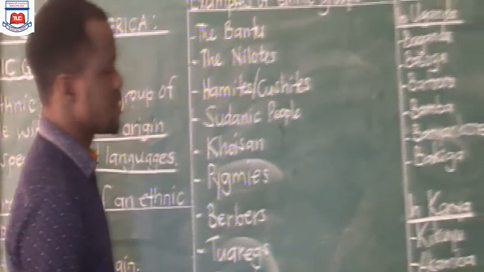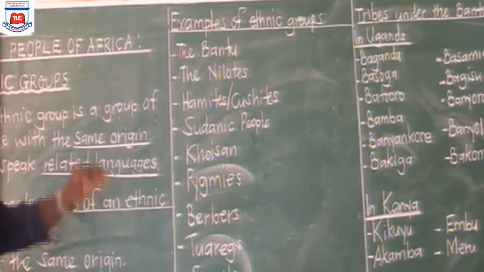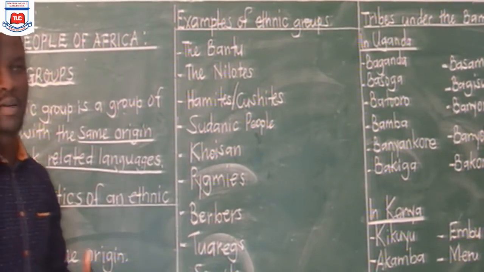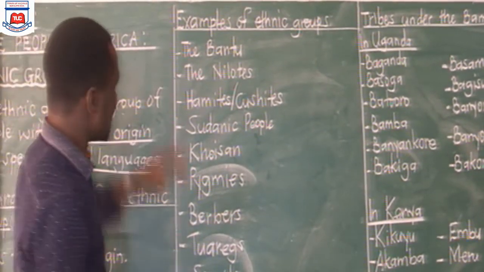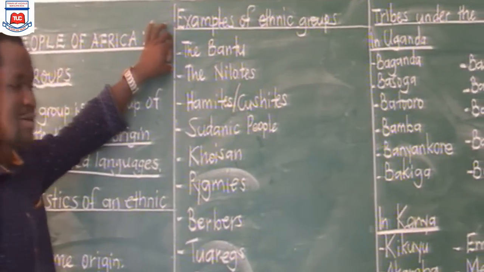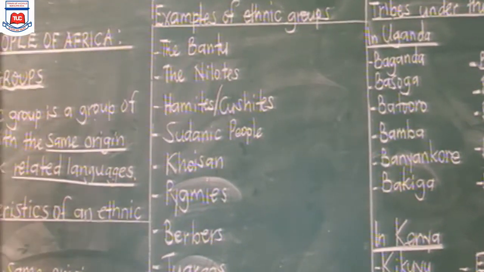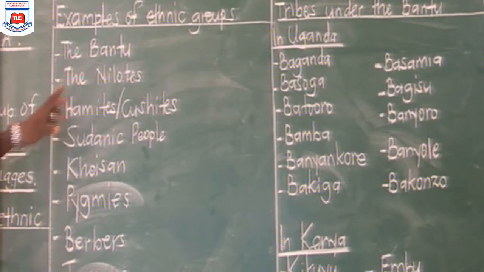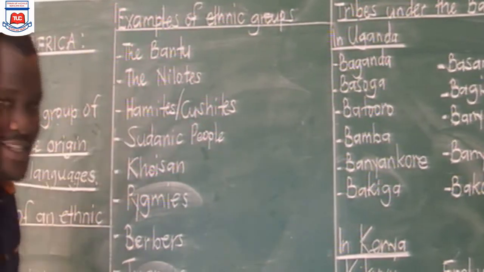Examples of ethnic groups. Majorly we are going to look at these ethnic groups as examples, then we can talk about them one by one. So one, we have the ethnic group that we call the Bantu. Two, we have the Nilotes.